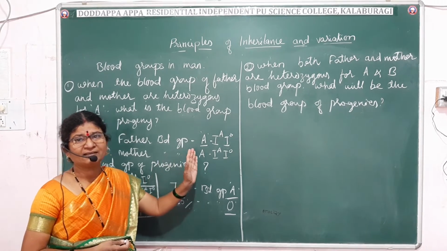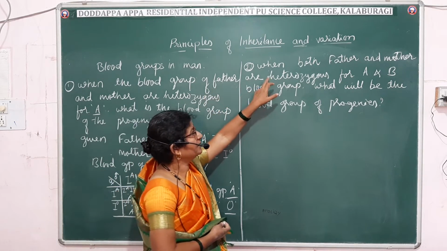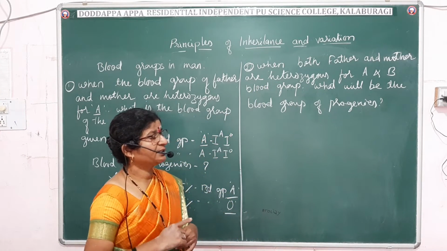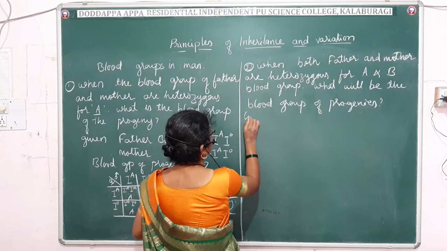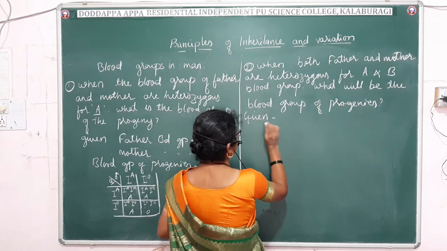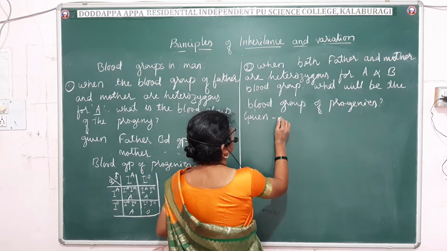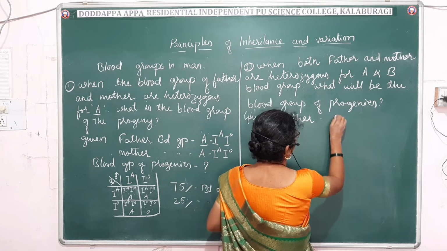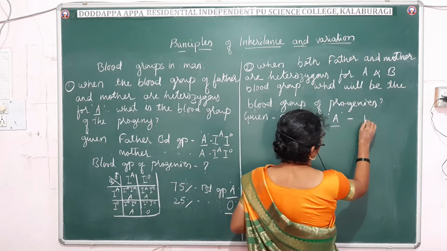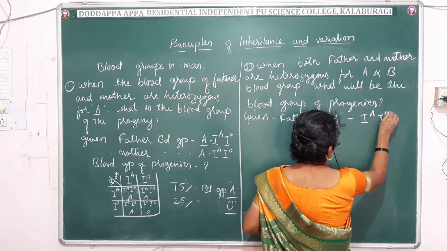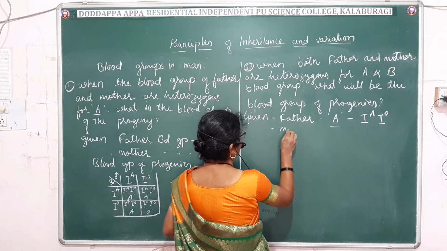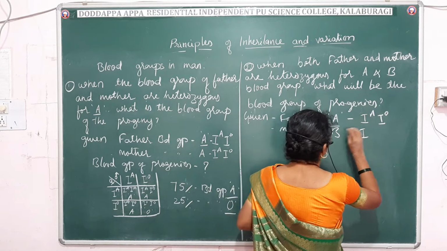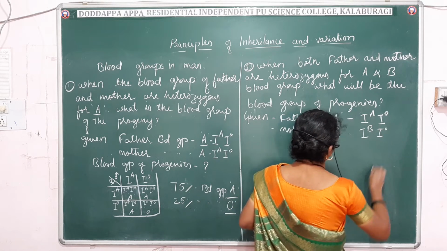Let us take the second condition. What is the problem here? When both father and mother are heterozygous for blood group A and B. What is given here? Father is A blood group and heterozygous condition, I^A I^O. And what about mother? Mother's blood group is B and her blood group is also heterozygous. Fine.